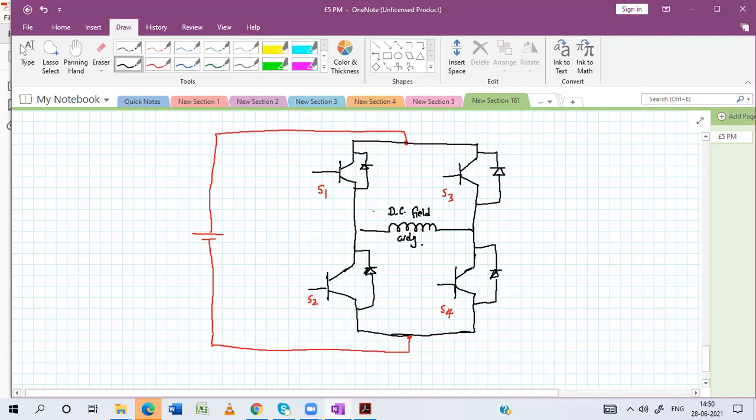It is called an H bridge converter. It looks like an H bridge converter.